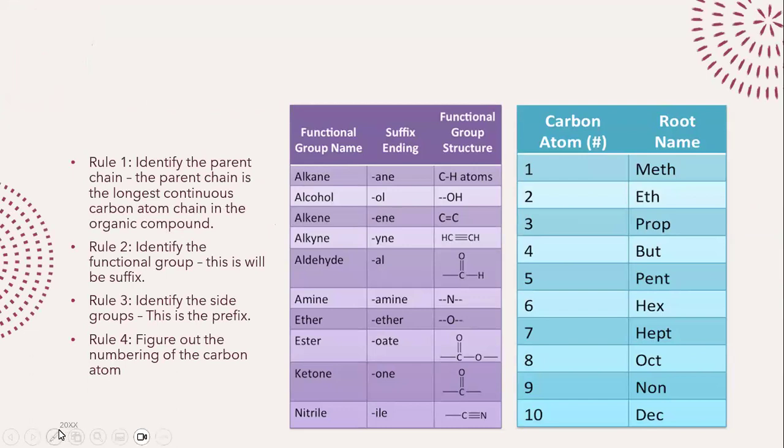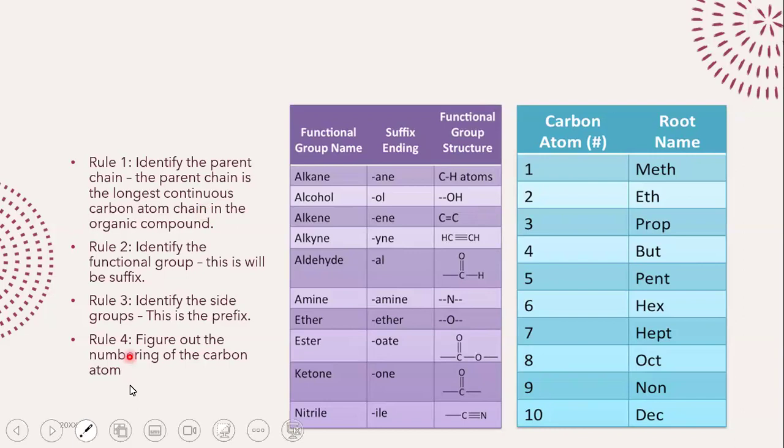The four major rules that will really help you out: first of all, you have to identify the parent chain. What is the parent chain? The parent chain is the longest carbon atom chain in your organic compound. What does that mean?